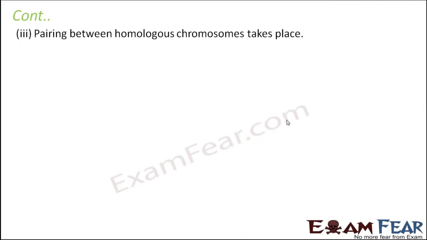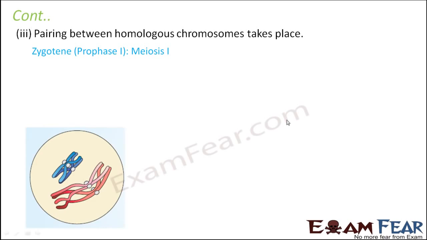Next is pairing between homologous chromosomes takes place. Now pairing doesn't happen as part of mitosis. Mitosis is all about replicate and split. So pairing and recombination happens in meiosis. So pairing will happen in which stage? It will of course happen in prophase 1. But exactly which stage of prophase 1? Right, zygotene. So in the zygotene which meant paired threads. You remember? That is why the pairing happens there. So this is how the pairing happened.